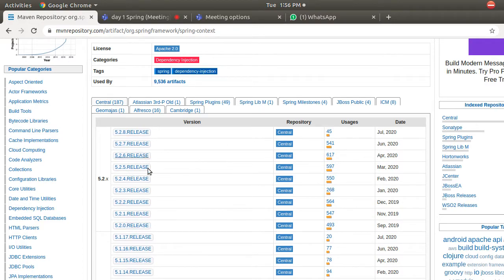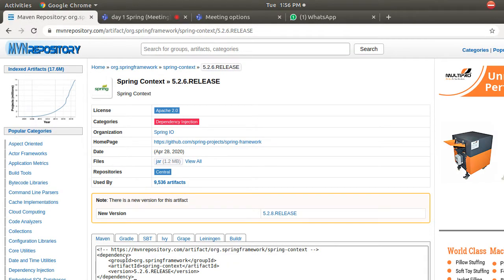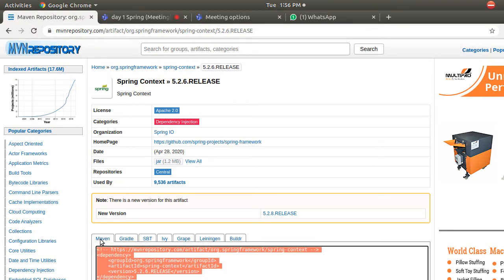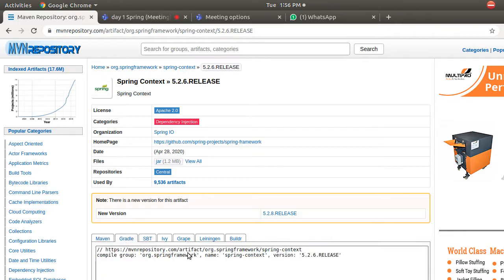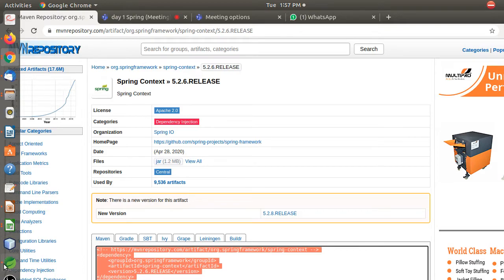So how to choose which one is good, right? You go and see the number of downloads here. More downloads are there for this one, 617. So I'll click on this, and whatever is the option here, for Maven, you can see for Gradle, this is the thing, and for different tools, different paths will be there. I am using Maven. I'll go here, I'll copy this dependency, right? For me this dependency is important, so I'll copy it. I'll go back to my project.